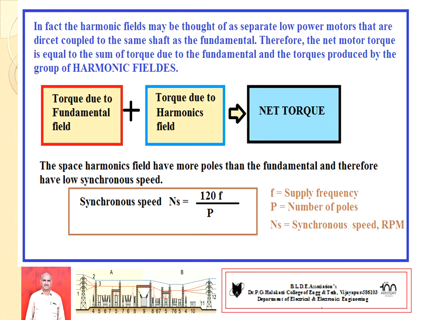To understand this concept, we already know that the fundamental distribution of flux develops a fundamental EMF, which in turn causes the flow of current, which induces the torque. It is known as the fundamental torque. In a similar fashion, harmonics develop a field, referred to as the harmonic field, which causes the flow of harmonic current, which in turn develops the torque.